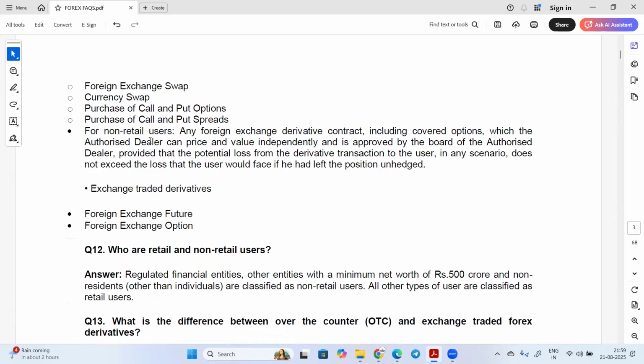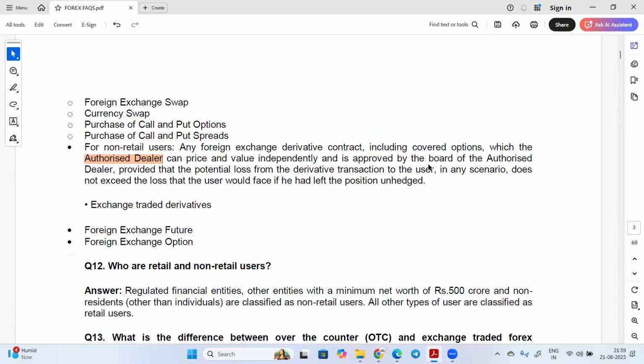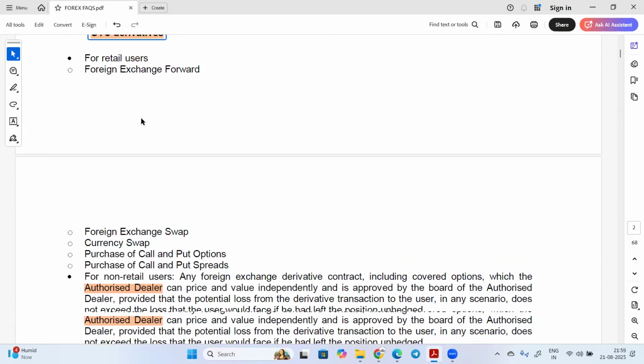For non-retail users, any foreign exchange derivative contract, including covered option, which the authorized dealer can price and value independently and is approved by the board of the authorized dealer, provided that the potential loss from the derivative transaction to the user in any scenario does not exceed the loss that the user would face if he had left the position unhedged. So these are the over the counter derivatives.